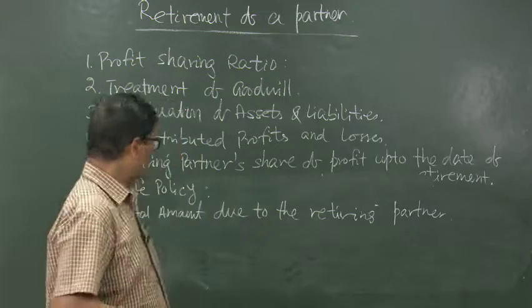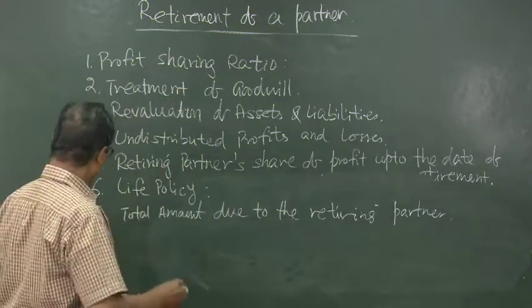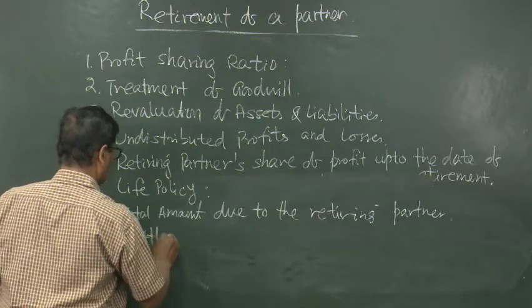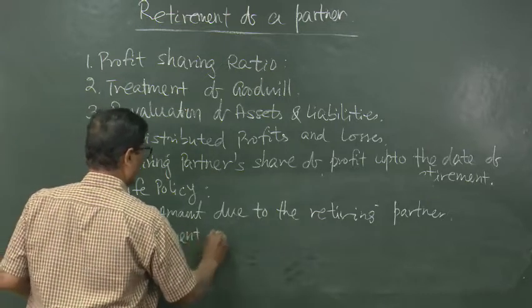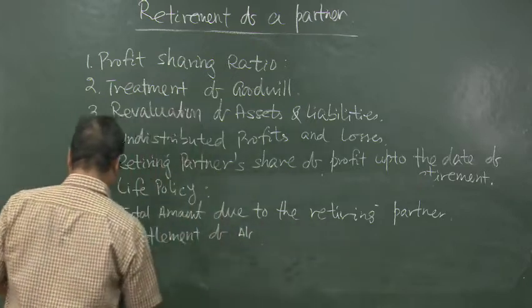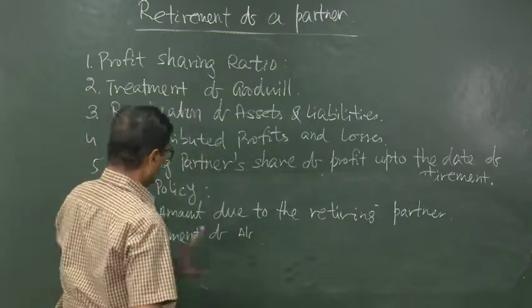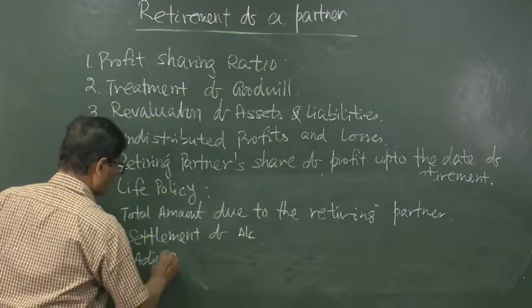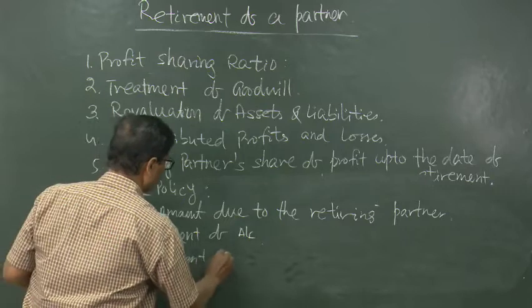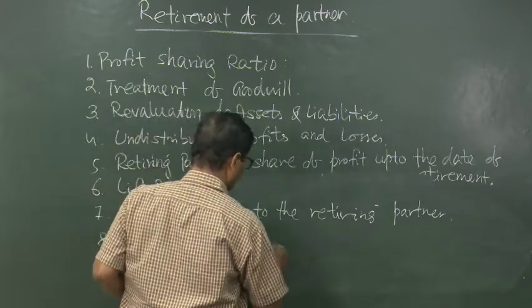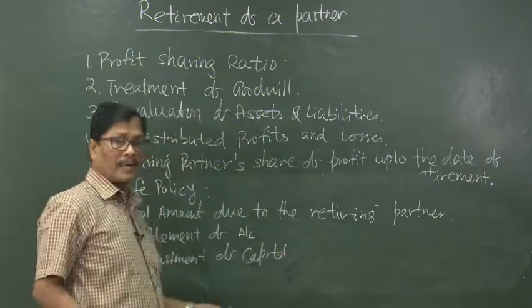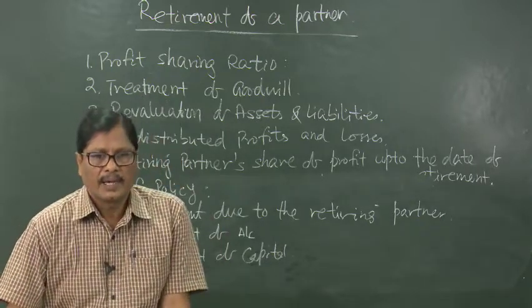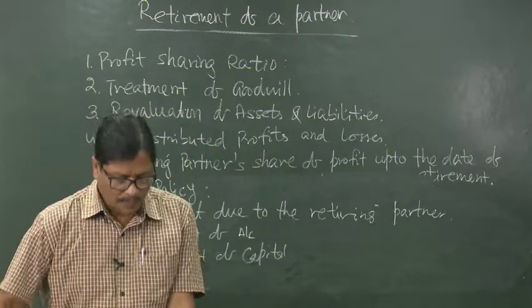Then the last point is regarding number 8, settlement of account, and number 9, that is either loan or cash. Then number 9 is adjustment of capital among the remaining partners in the new profit sharing ratio, that we have already done in the admission case, and here also we can do that along with a problem.